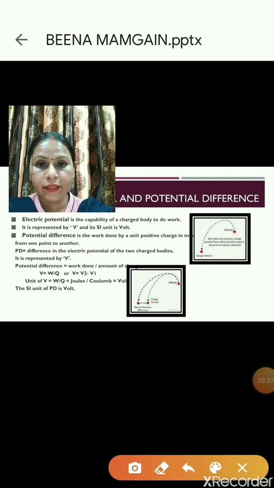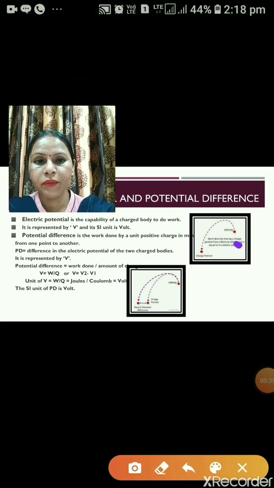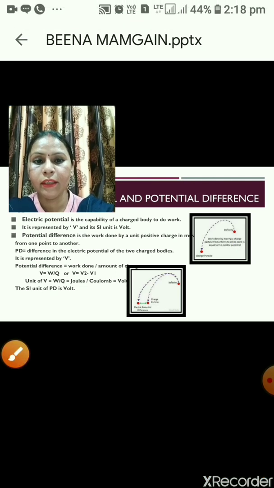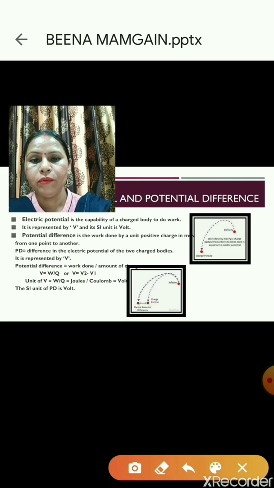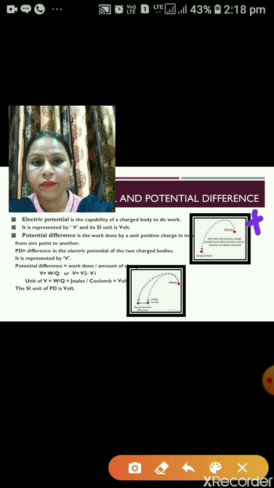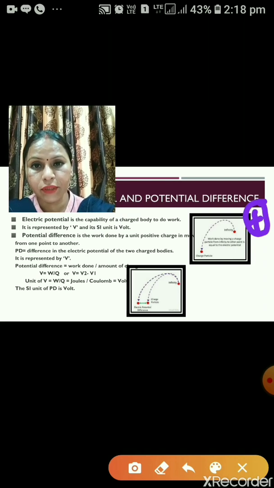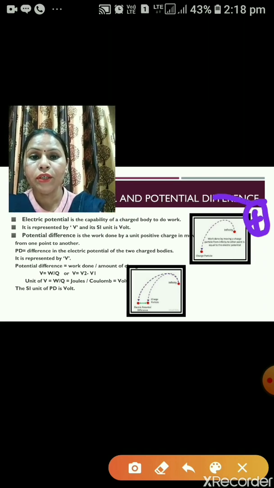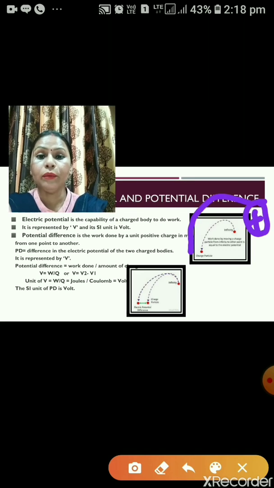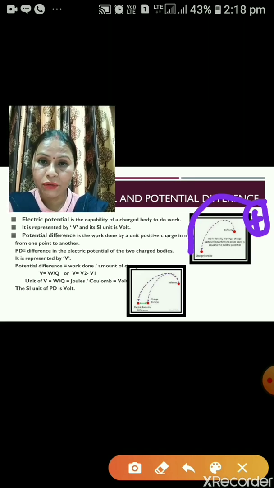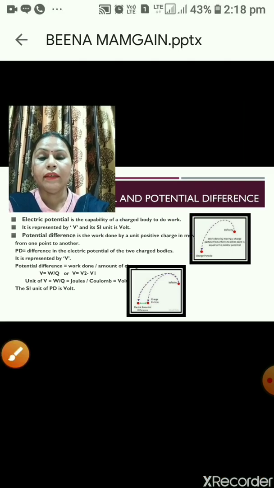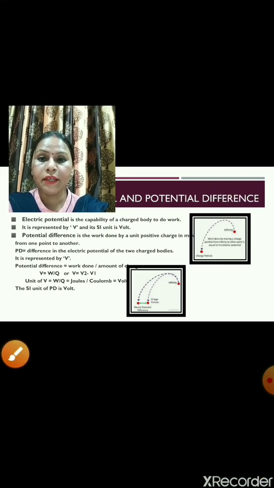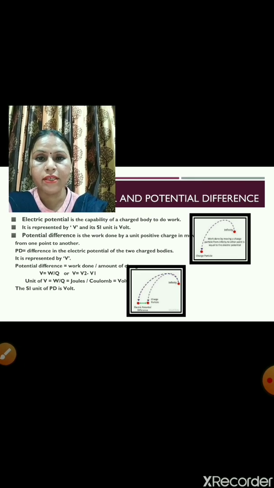In the given diagram, you can see we are having a point which is at infinity and the other point which is placed somewhere. Now, if we are taking any positive charge and that unit positive charge, if we are taking this unit positive charge from infinity to that point, then the work done by this unit positive charge, it is known as electric potential. The electric potential is represented by V and its SI unit is volt.